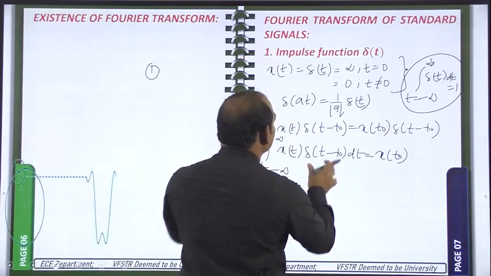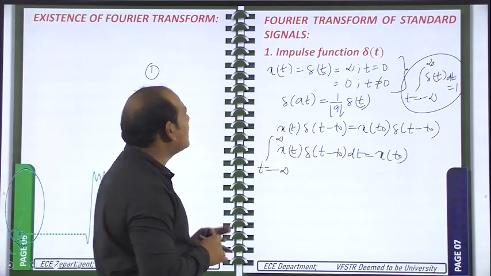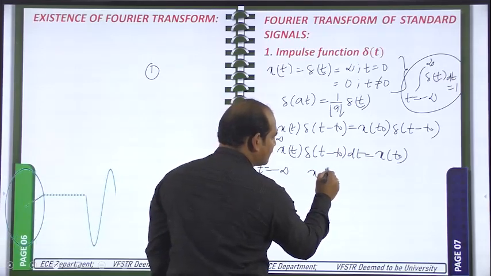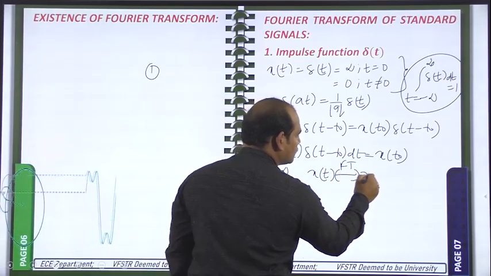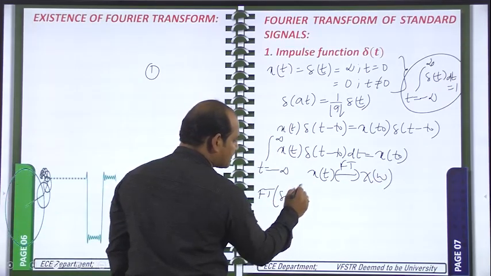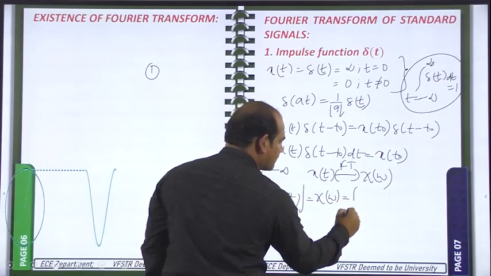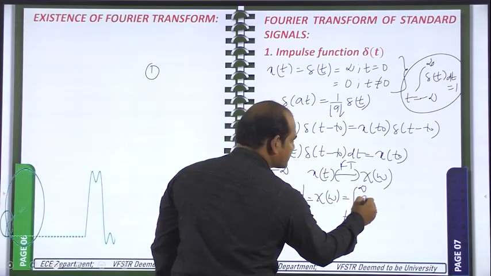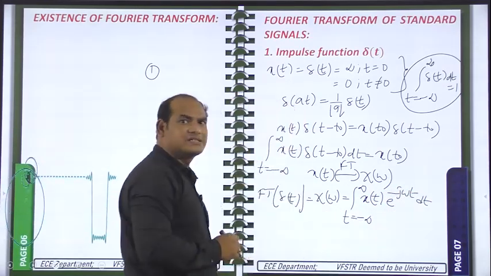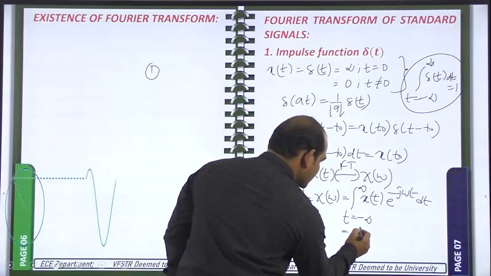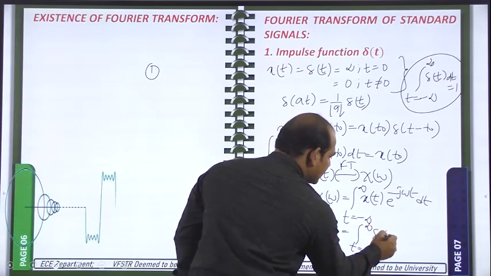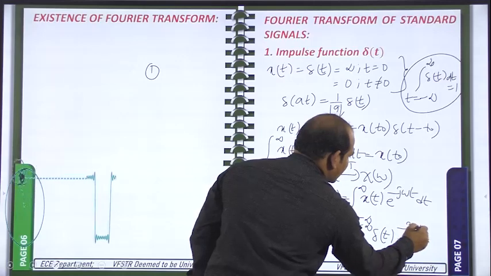So these are the known things about the impulse signal. Now we need to find the Fourier transform of it. For that, I know that if you apply the Fourier transform on x of t, you will get x of omega. So the Fourier transform of del of t is equal to x of omega. What is the formula for that? Integral minus infinity to plus infinity x of t e power minus j omega t dt. So what is our x of t in this problem? Del of t is our x of t. So I am substituting that: integral t changing from minus infinity to plus infinity, del of t e power minus j omega t dt.